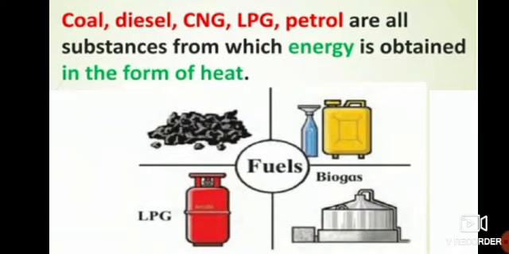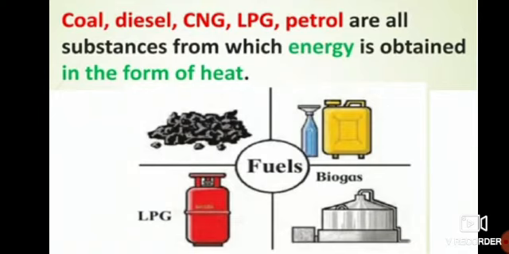It is compressed natural gas. CNG is one type of cylinder, and it is used instead of petrol or diesel. Clear?